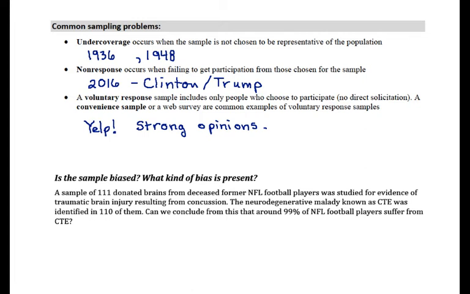Another example of this might be an internet survey, right? Where the survey form is given on the internet and anybody can show up and fill it out. If we're not tracking who we attempted to contact and how many of those actually participated in the survey, then it would be considered a voluntary response kind of situation. This is the worst. I mean, all of these can be very bad depending on the severity of the problem, but in all of these situations, we would consider this sample to be not useful for inference about the population.